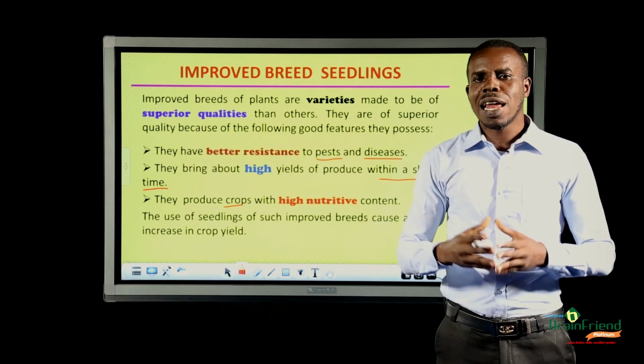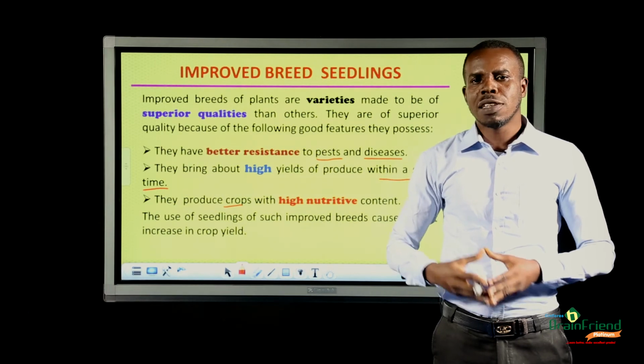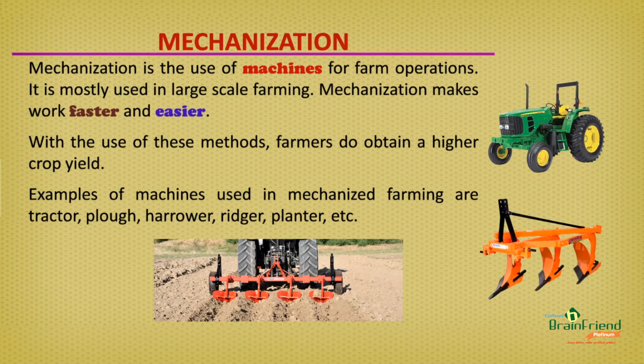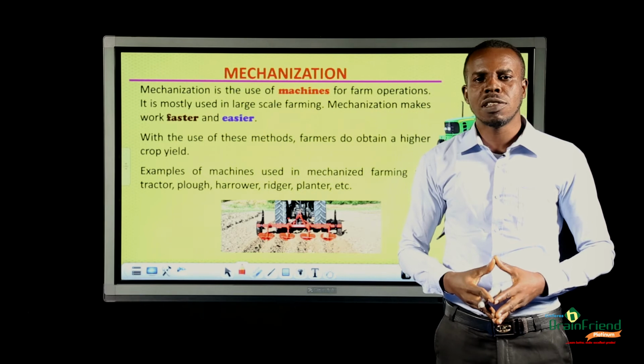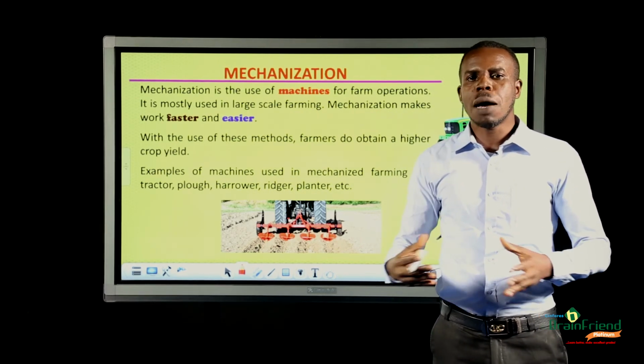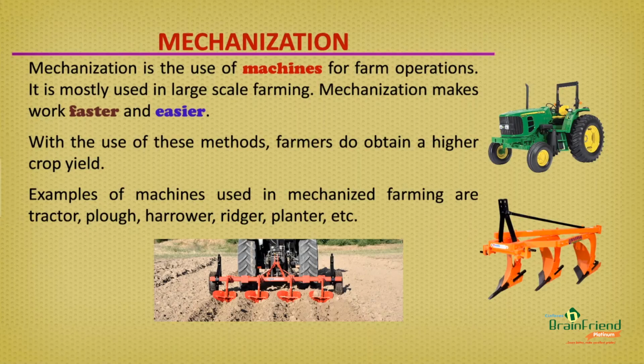Let us look at the last method of increasing agricultural yield, which is known as mechanization. Mechanization is the use of machines to carry out farm operations. Machines make work faster and easier. With the use of these machines, crop yield is greatly improved. Some examples of machines used for mechanization are the tractor.